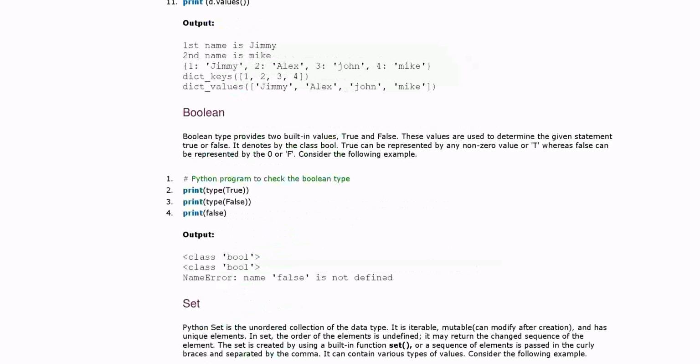Now this one, boolean, we have already done. Boolean type provides two things, true and false, where 1 is for true and 0 is for false. Okay, next is set, a very important thing.